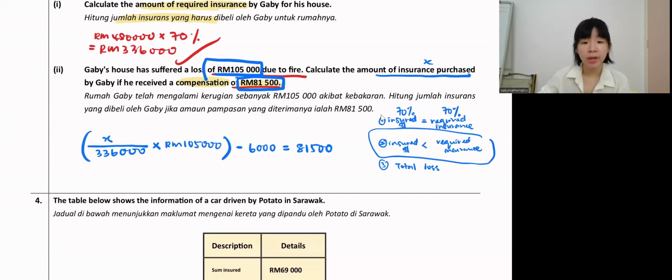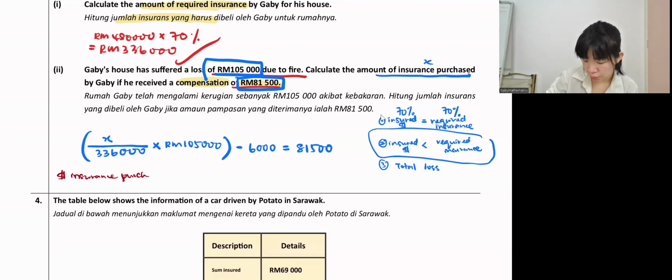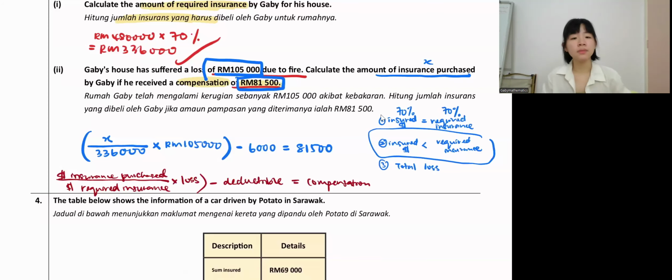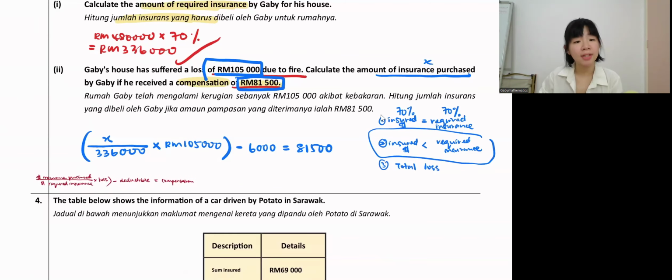The second scenario formula is: the amount of insurance purchased, divided by the amount of required insurance, times the loss minus deductible, equals compensation. So that's the formula.